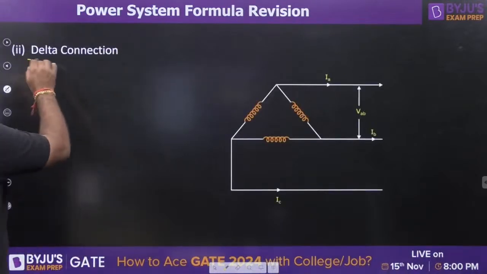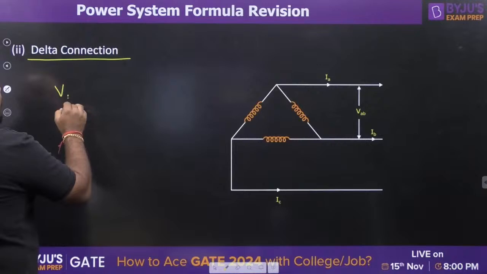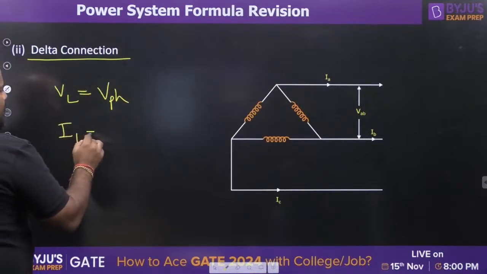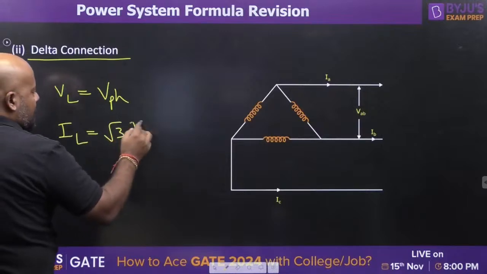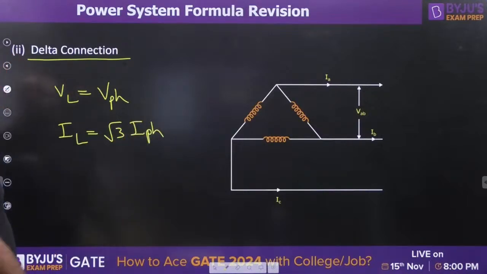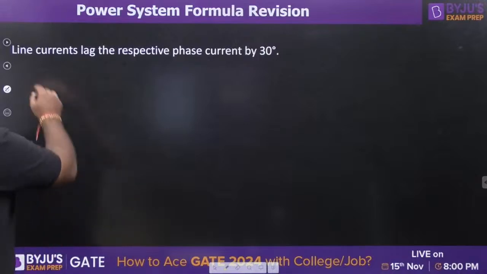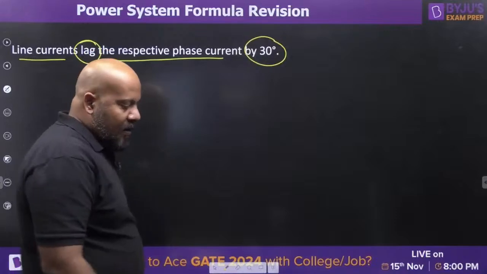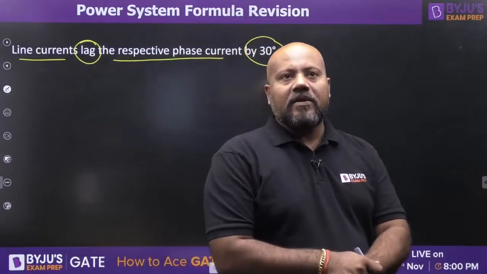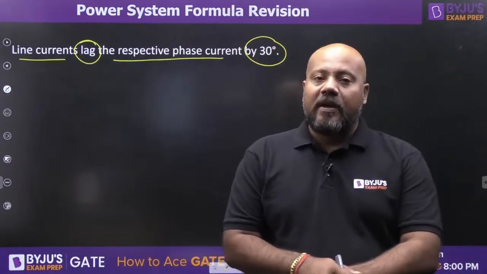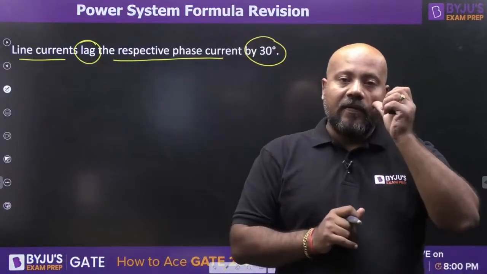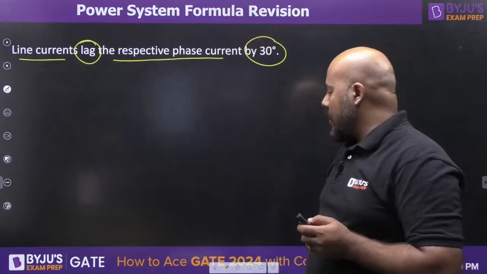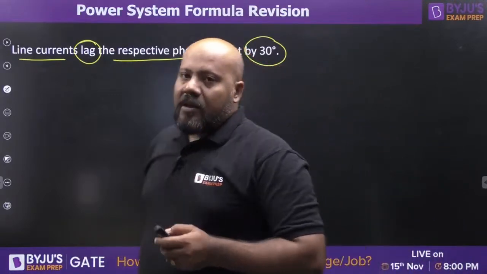Similarly, for the delta connection, very easily you can write that the line voltage and phase voltage are going to be the same, whereas the line current is going to be root 3 times the phase current. And again, the phase angle relation is that the line currents now are going to lag the respective phase currents by 30 degree. In case of star, the line voltages were leading the respective phase voltage by 30 degree, but in case of delta connection, the phase currents are going to be leading the line currents by 30 degree. Is it clear, everybody?